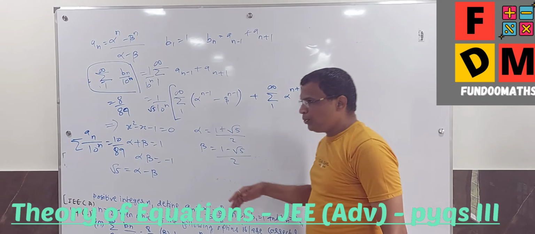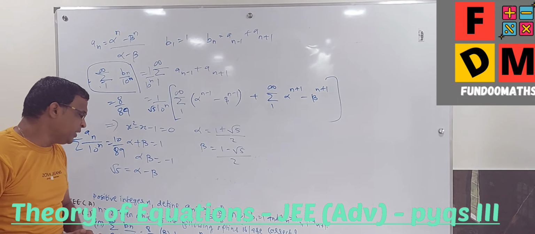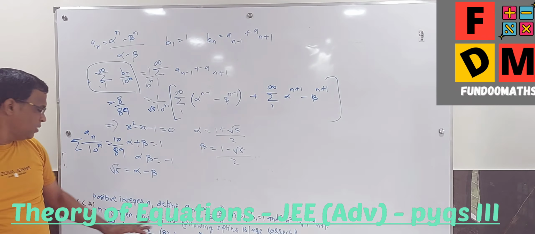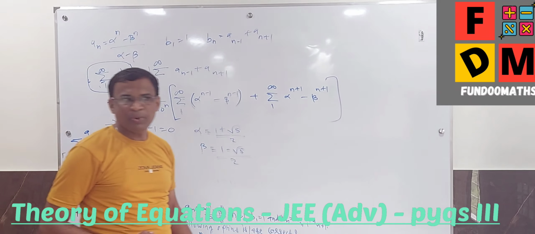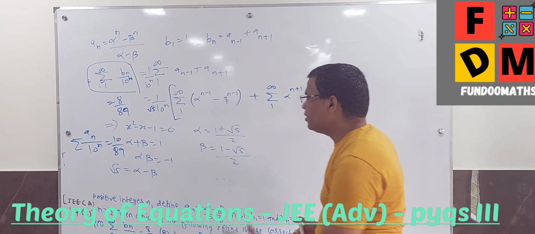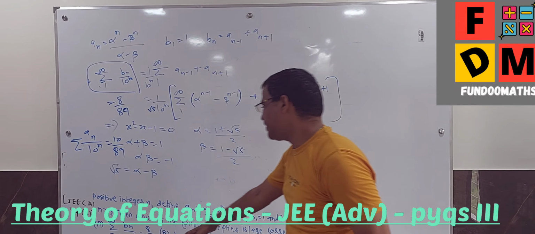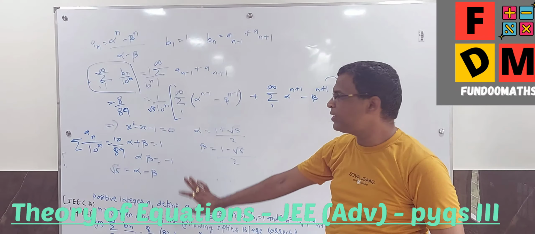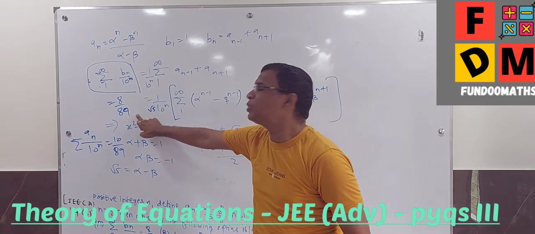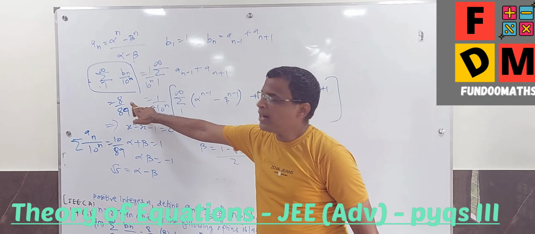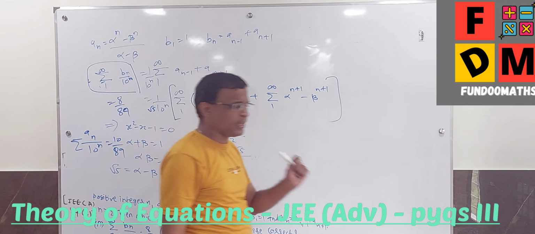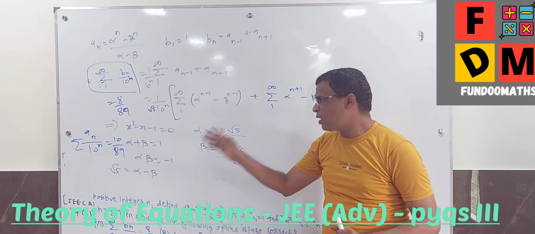And with the experience of solving such questions earlier, I can say that B and C are correct. You can try your own way. B and C are correct. Now the toss is between A and D. Because it's a multiple choice question, you can have more than one answer. So B and C are absolutely correct. Now I can conclude that option D is correct. It is 10 upon 89. It is not 8 upon 89. For this, the answer should come 12 upon 89. So this is wrong. 8 upon 89 is given, but it should come 12 upon 89. You can try it. I am not taking it because again it's an AP-GP, it's a GP question. That's why I am just eliminating it.